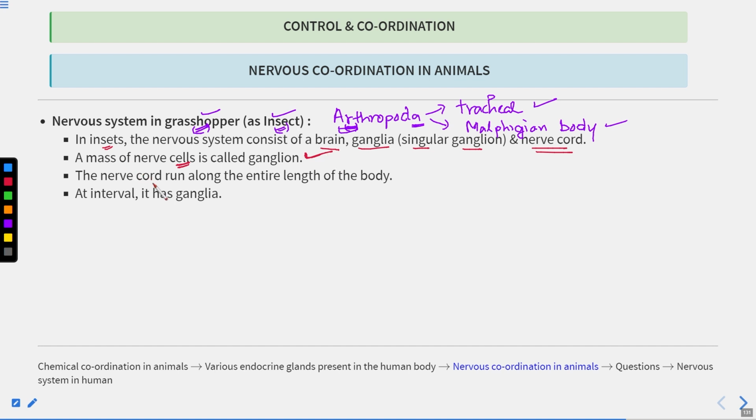Now it has a nerve cord also, and this nerve cord runs along the entire length of the body. So this is the nerve cord that runs throughout the body, and here in between, these ganglia are present. So at intervals ganglia are present, which are nothing but masses of nerve cells. Then if you go up here, the brain will be present.